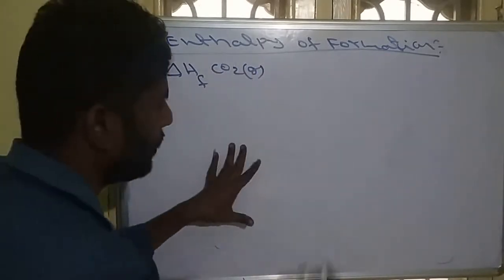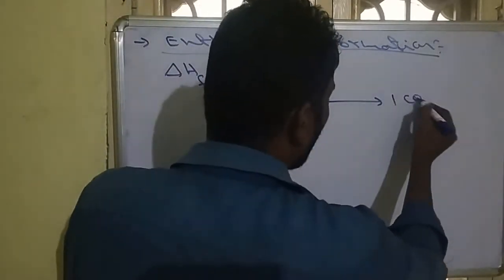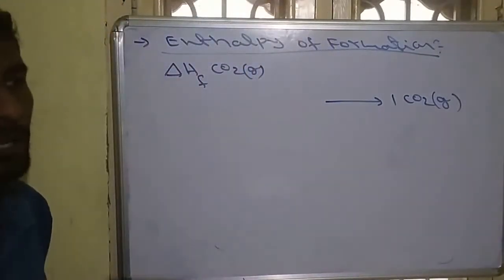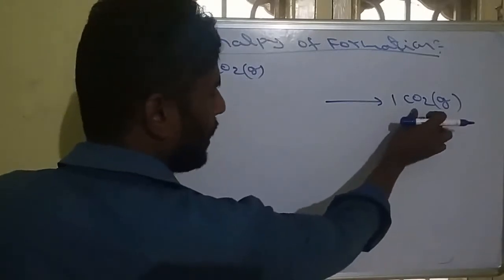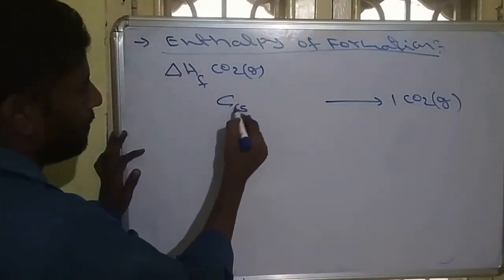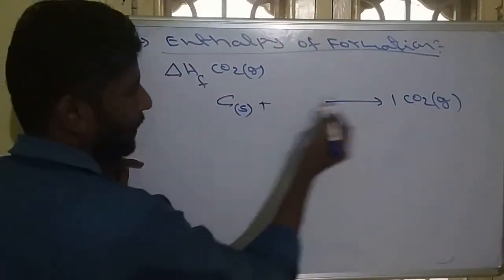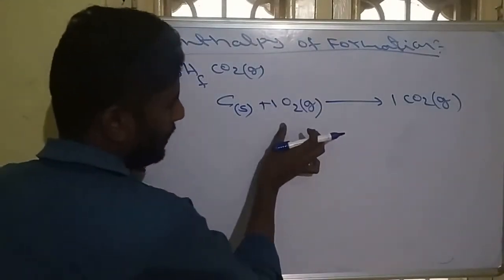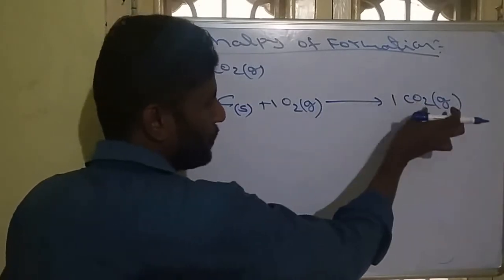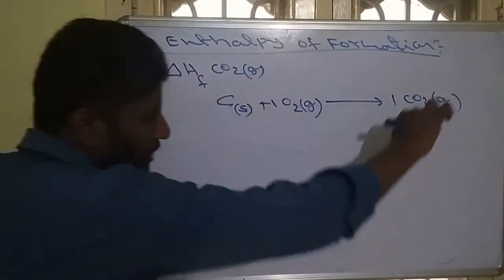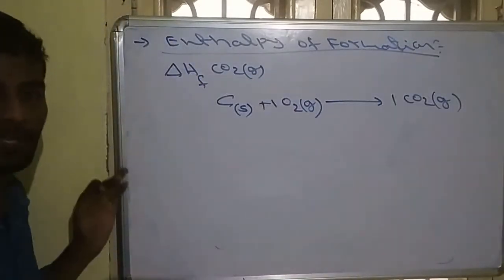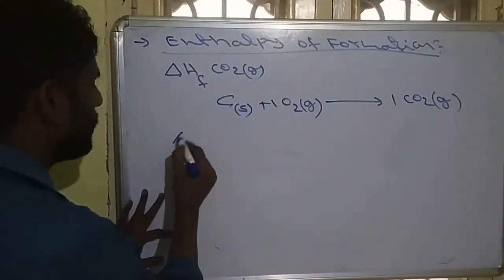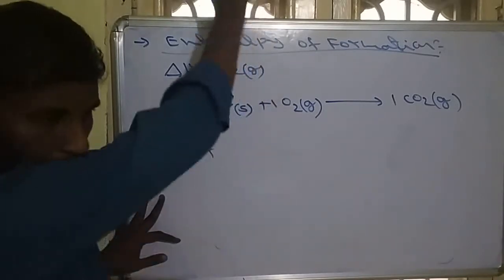So that means we have to form 1 mole of product. Product must be 1 mole, and reactants must be in naturally occurring form. Carbon dioxide is formed from carbon, but carbon is naturally in solid form, and oxygen will go in gas form. So these reactants, carbon solid and oxygen gas, produce 1 mole of CO2. In this reaction, how much energy is changing? That is called the enthalpy of formation of CO2.